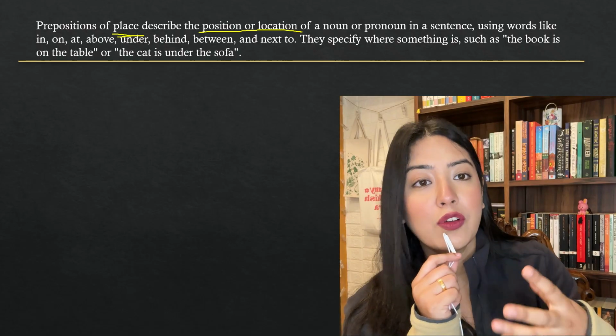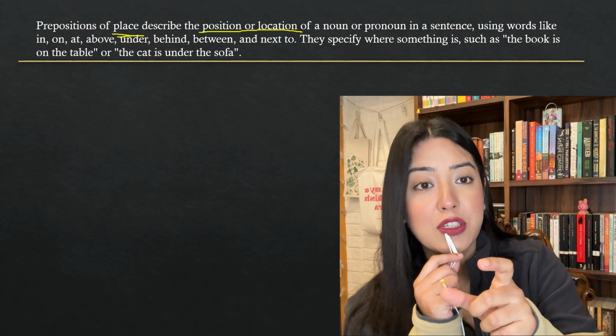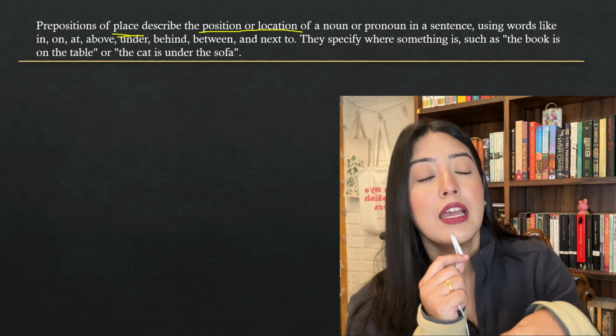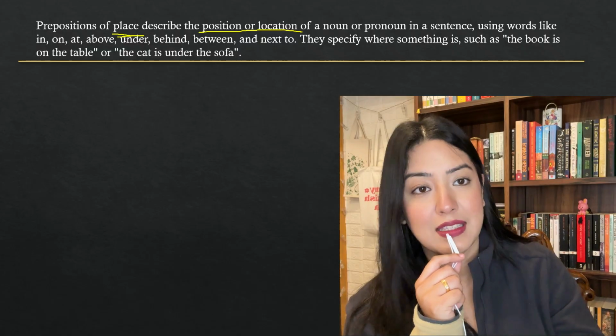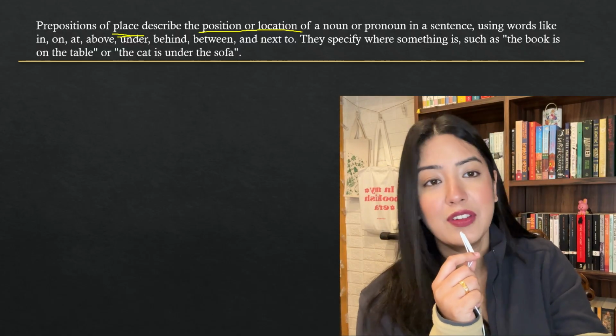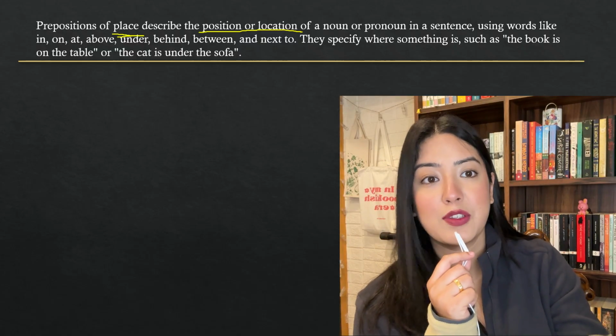Anything, the location of which is told, right? A preposition is used to describe the location, to describe where something is. So that's the simple way of explaining what a preposition of place is.